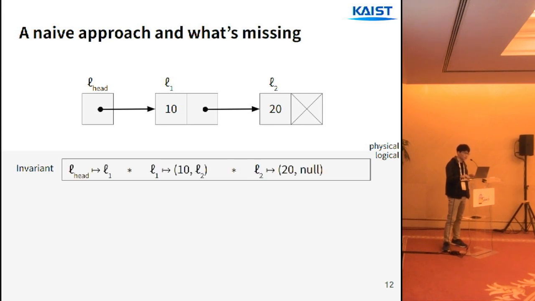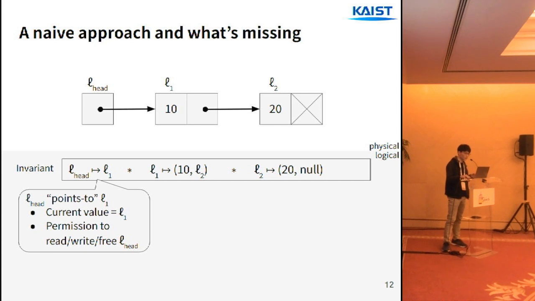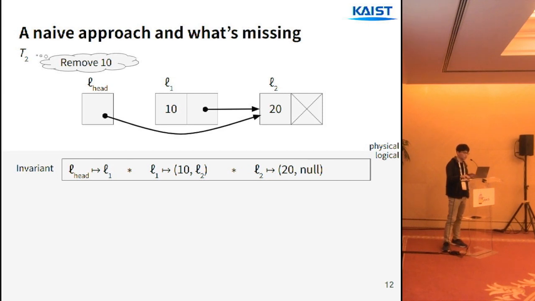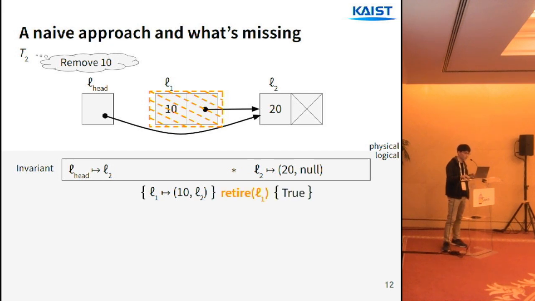At this moment, the invariant contains a bunch of points-to assertions for the nodes. And a points-to assertion of a node tells us the value in the memory block, and it represents the permission to read, write, and free the node. Now, suppose T2 removes L1 from the list. Then in the proof, we'll take L1's points-to out of the invariant. And when L1 is retired, we'll pass the points-to as the precondition for the retire function.